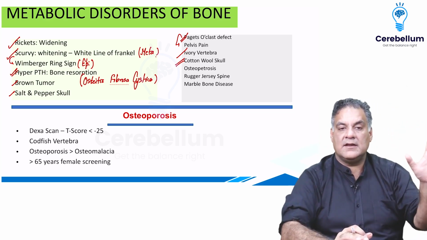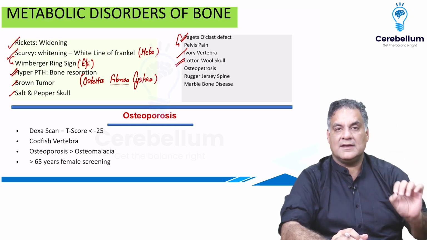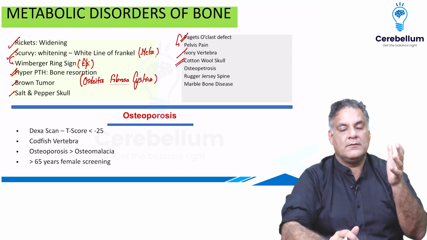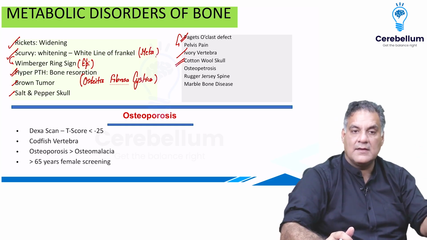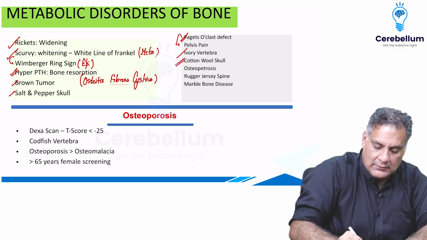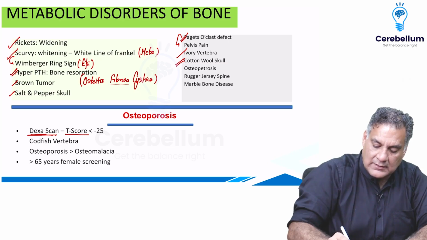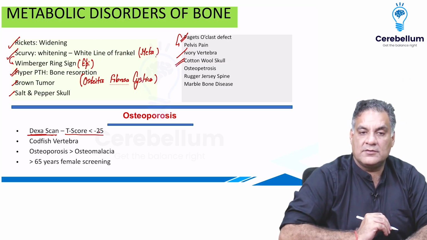The decreased bone density is called osteoporosis. Here, the quantity is less, the quality is okay. So, calcium, phosphate, ALP are normal. You measure screening after 65 years in females and 70 in males. Remember, DEXA, dual emission X-ray absorptiometry scan is done for it. And the T-score, we go in negative, less than minus 2.5, indicates osteoporosis.